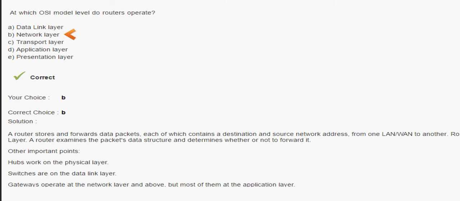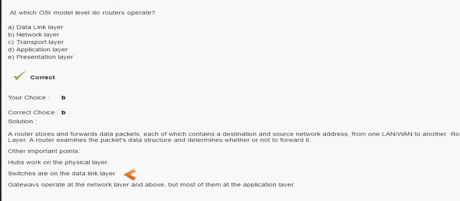If you are asked at which layer a hub works, a hub is used at the physical layer, where zeros and ones are transferred. A switch is also used for network sharing, but the switch works at the data link layer.